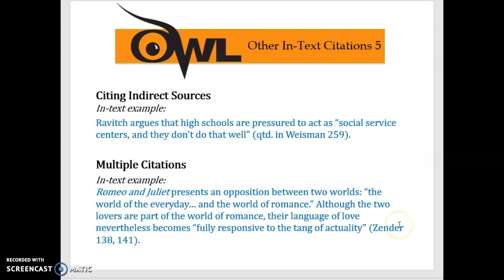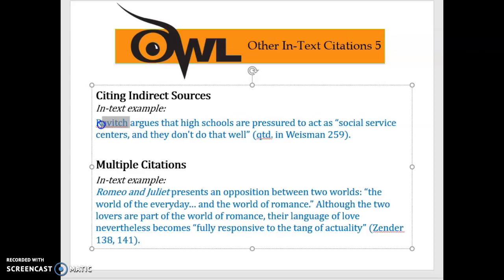Okay, now there are some other examples. Now, let's say you want to quote somebody. You read an interesting book or article or something on the web, and somebody gave you a good quote, but the person in the article who said the thing that you want to quote is not the author. This is what you have to do.